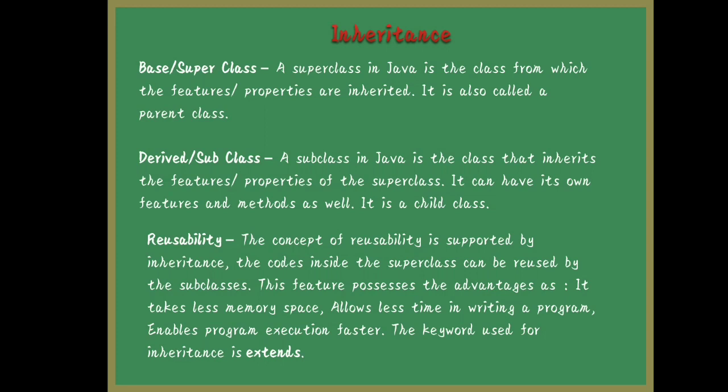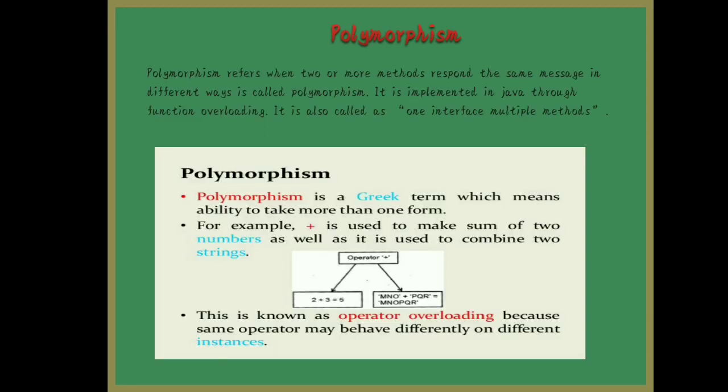It will give MNO PQR, joining, concatenation. Actually, plus is used for numeric addition, and for strings it is used for concatenation. So this is called operator overloading. This is also a polymorphism example. The same plus, depending upon the input you give, works in a different way.